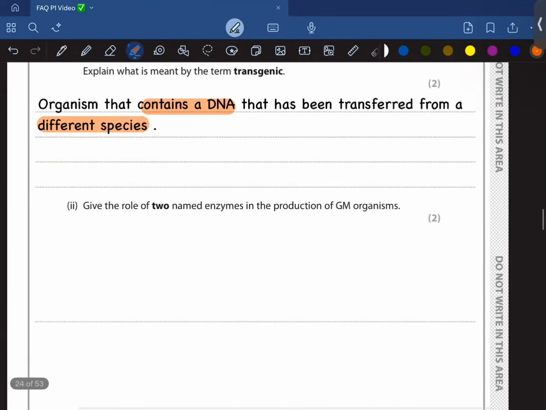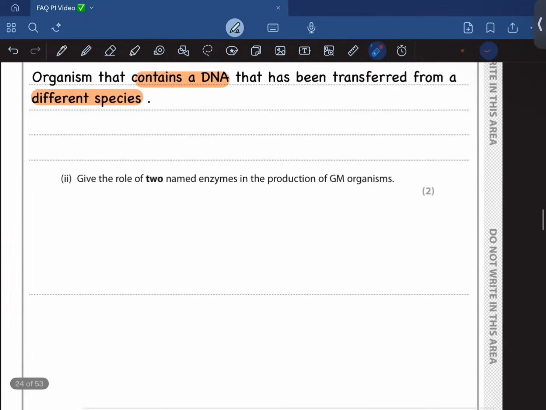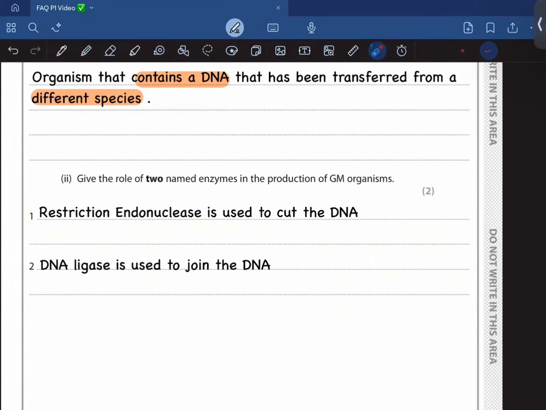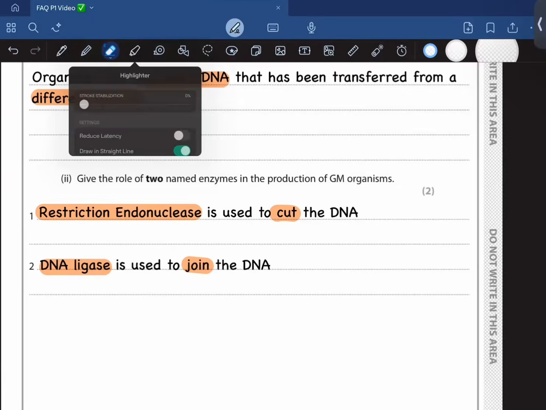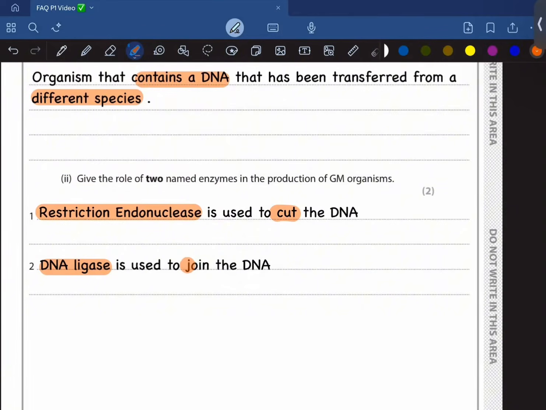Give the two named enzymes involved in the production of genetically modified organisms. So first of all, restriction endonuclease to cut the DNA and DNA ligase to join the DNA. So restriction endonuclease is used to cut the DNA, and DNA ligase is used to join the DNA. Okay. Moving on.